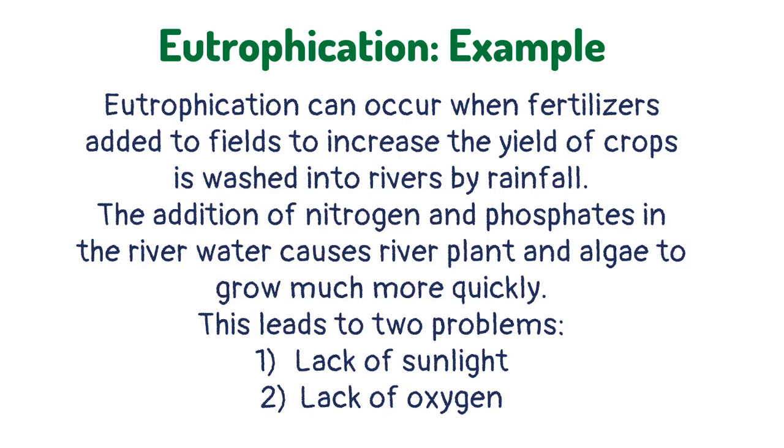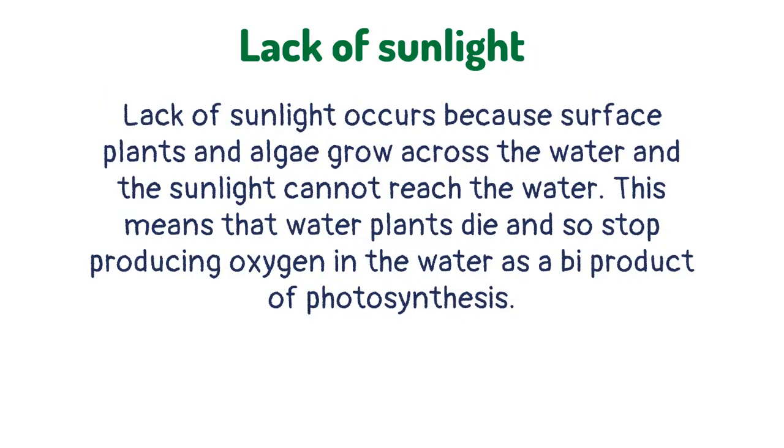The addition of nitrogen and phosphates in the river water causes river plants and algae to grow much more quickly. This leads to two problems: lack of sunlight, lack of oxygen. Lack of sunlight occurs because surface plants and algae grow across the water and the sunlight cannot reach the water.